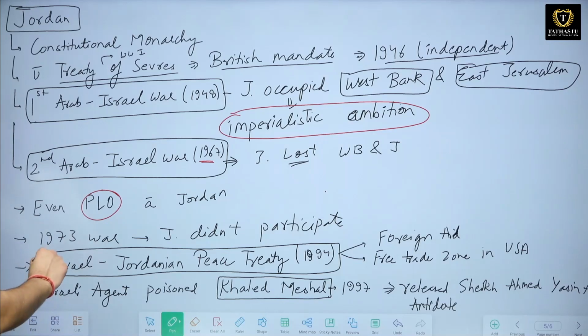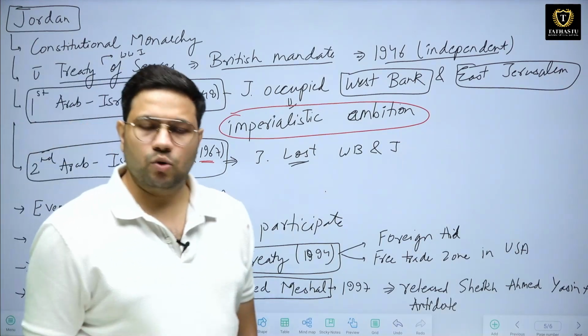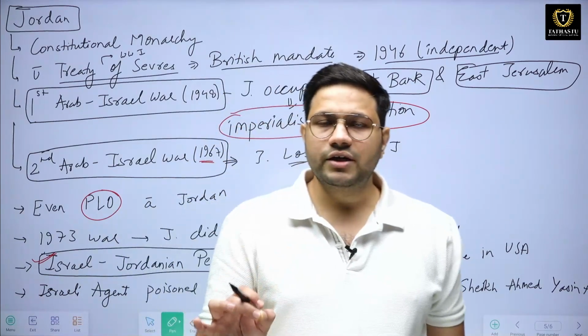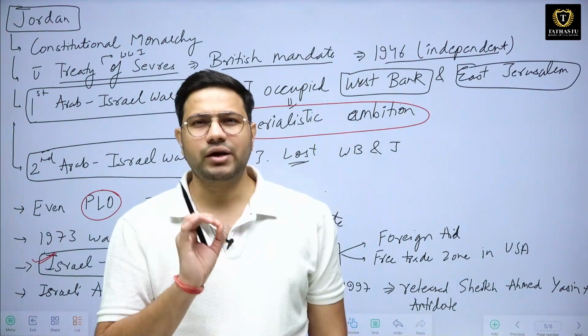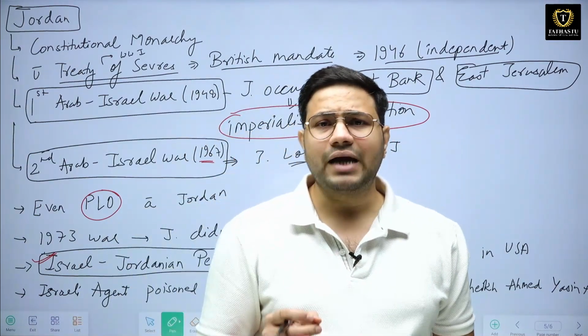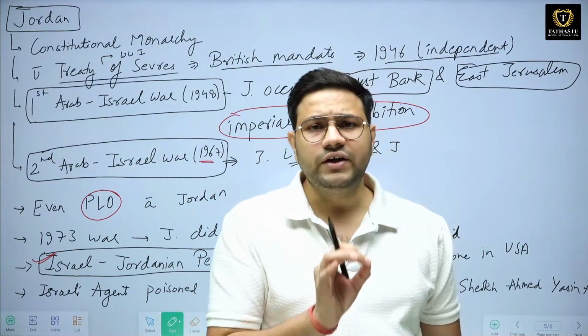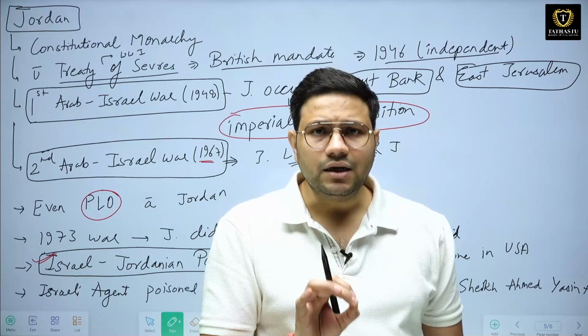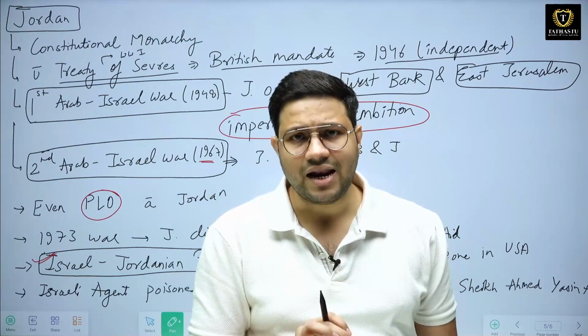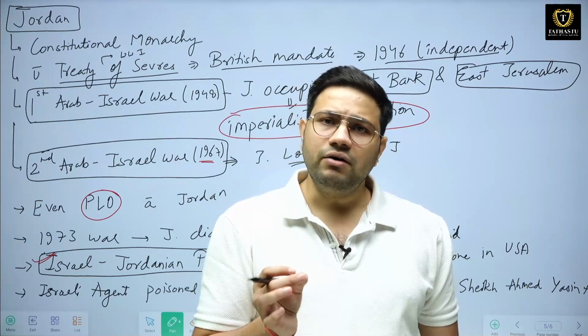Next, in the year 1994, the Israel-Jordanian peace treaty was signed. This is a very important treaty because by the 1990s, Jordan understood that none of the countries could defeat Israel, and it is better to have a peaceful relation with Israel rather than a fighting attitude.